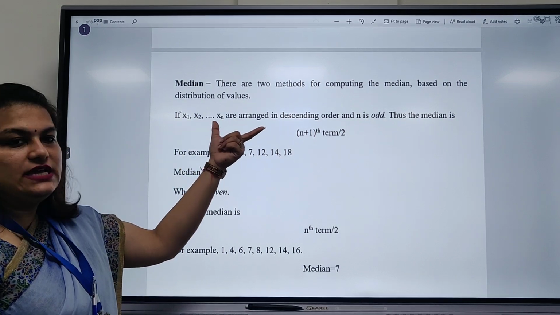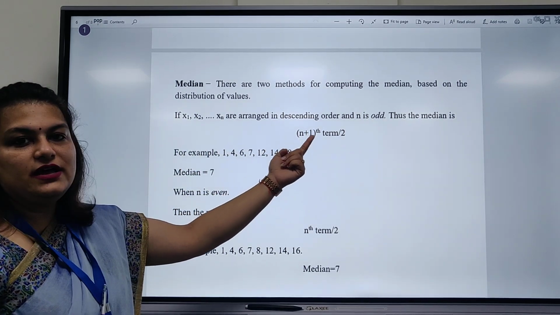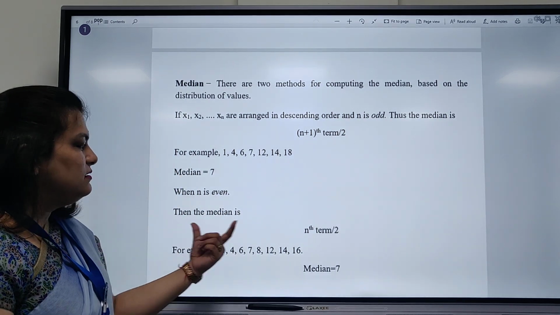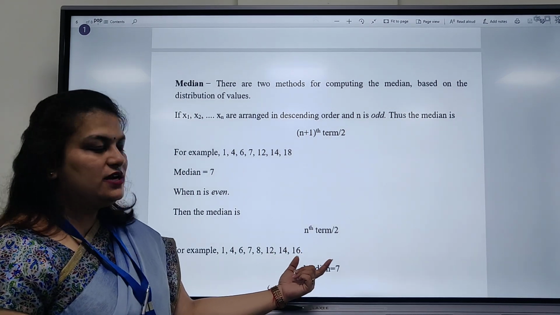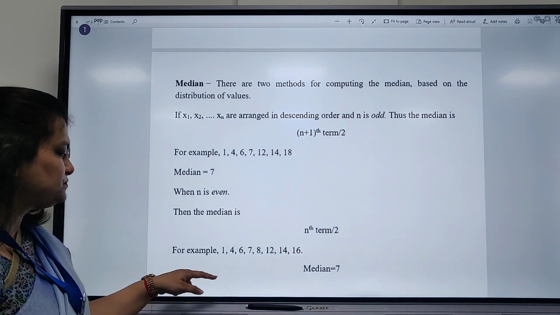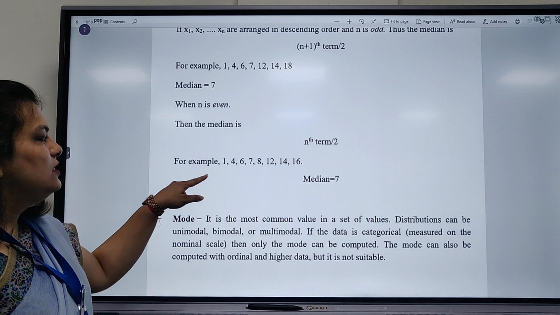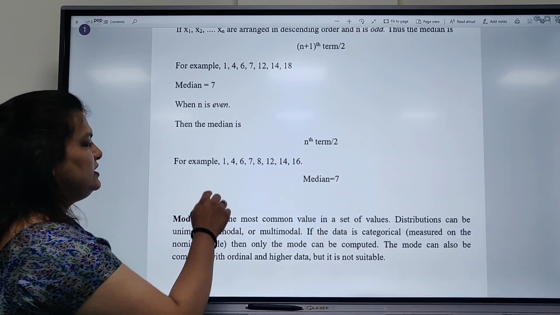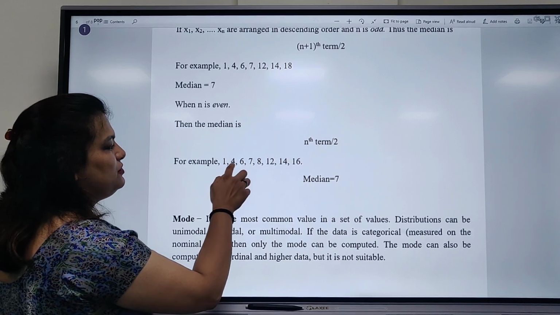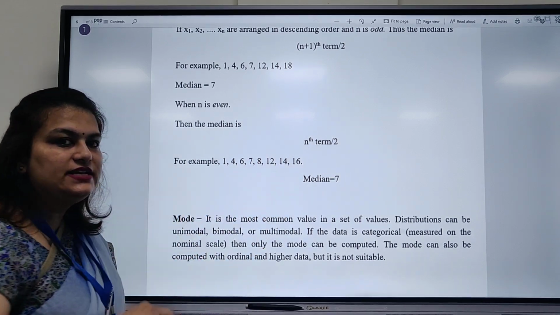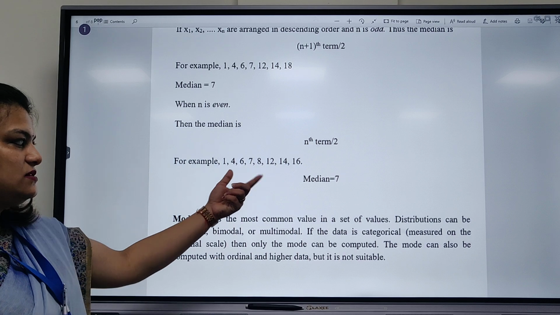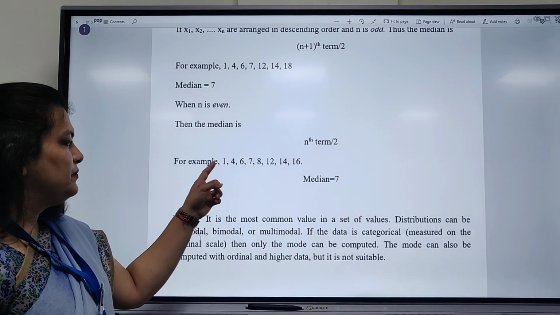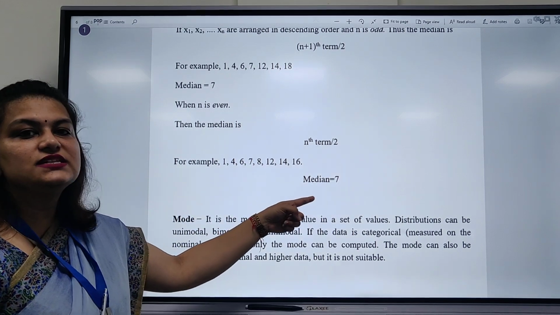But in the case where the number of data is even, our formula is the nth term divided by 2. For example, 1, 4, 6, 7, 8, 12, 14, 16. This is the data. How many data are there? 1, 2, 3, 4, 5, 6, 7, 8. 8 is even, so we put this formula. 8 by 2 is 4. 1, 2, 3, 4. So the median is 7.